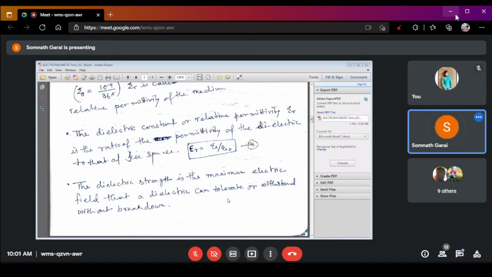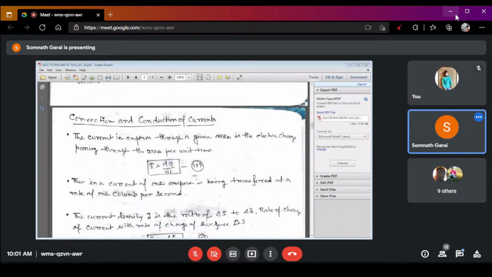That is the dielectric strength of the medium. Okay, clear? Clear to all? So this is the concept of dielectric and dielectric strength, right? Okay.